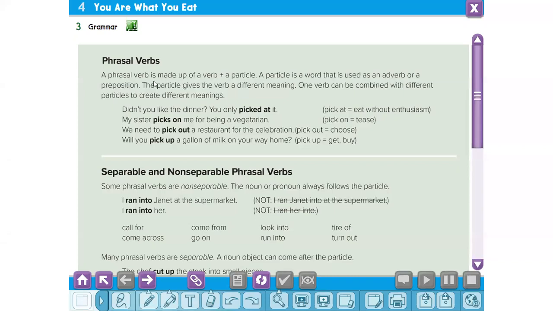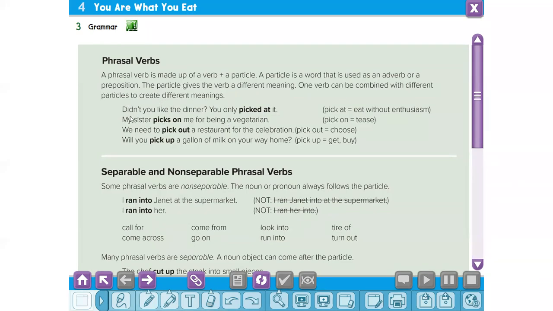A phrasal verb is made up of a verb plus a particle. A particle is a word that is used as an adverb or a preposition. The particle gives the verb a different meaning. One verb can be combined with different particles to create different meanings.